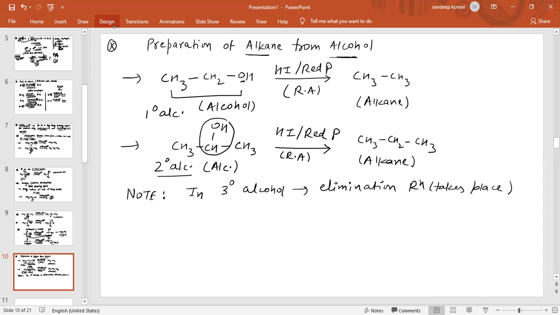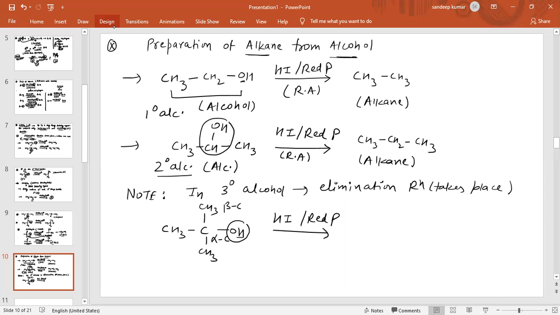For example, if we use a 3 degree alcohol like (CH3)3COH, and we are using HI in presence of red phosphorus, the carbon attached to the functional group is the alpha carbon and the next one is the beta carbon.